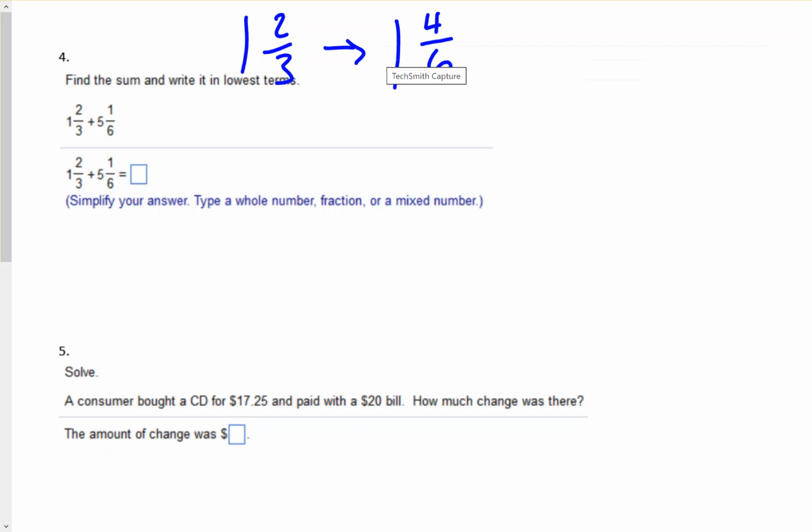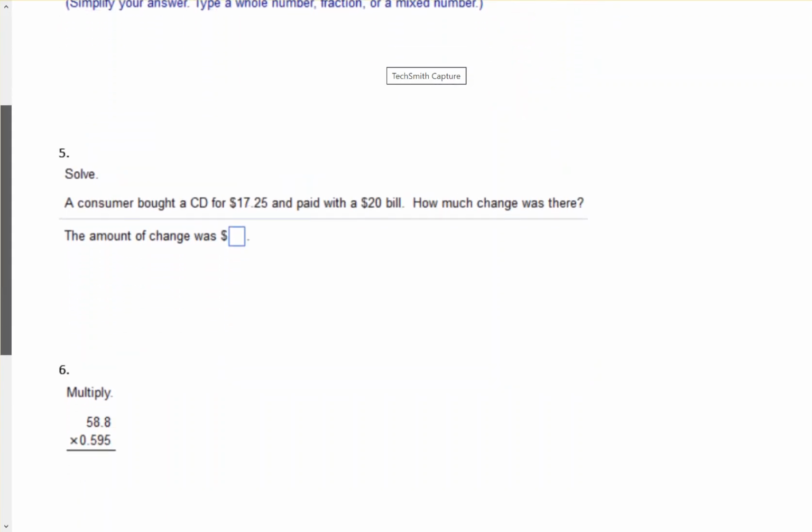Okay, so we got the 1 and 4/6 plus 5 and 1/6. So that ends up giving us 6. Add the whole numbers. 1 and 5 is 6. 4/6 plus 1/6 would be 5/6. Okay, so 6 and 5/6 would be the final answer there.